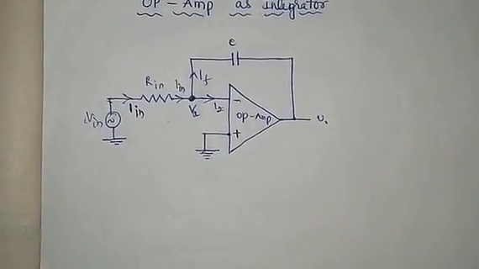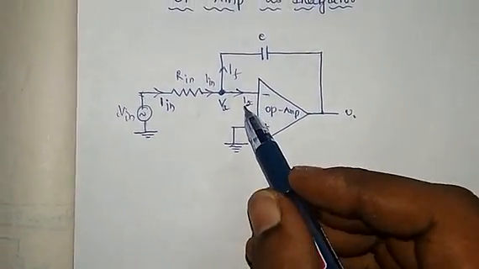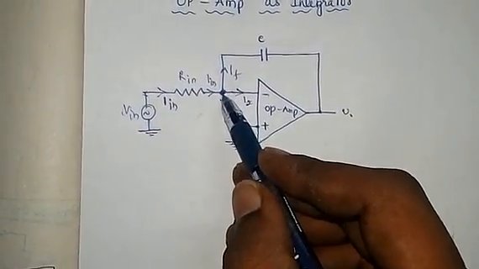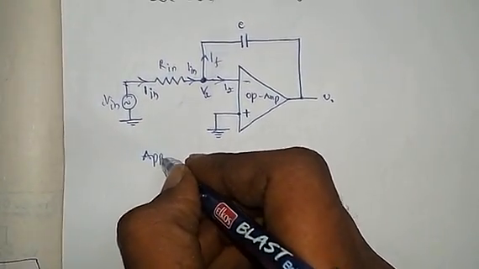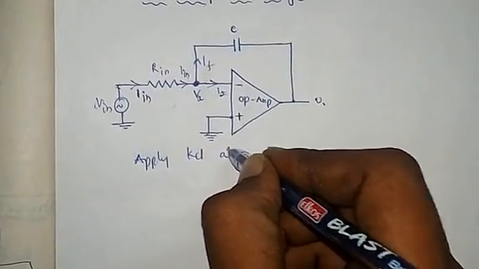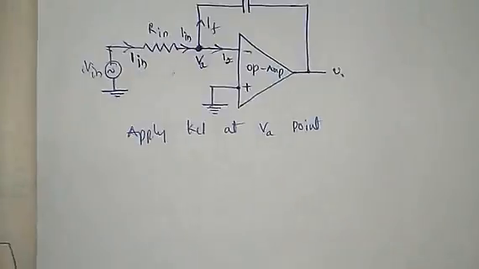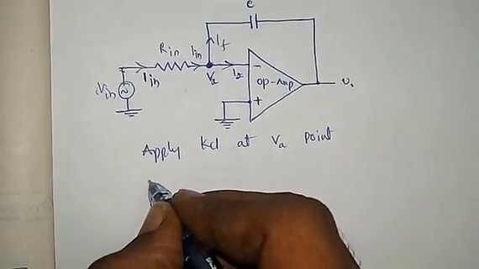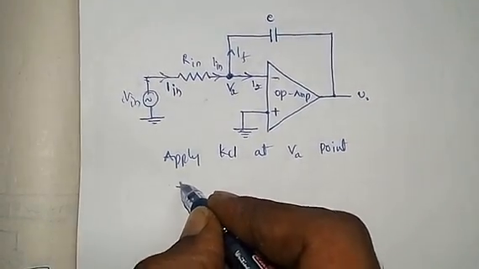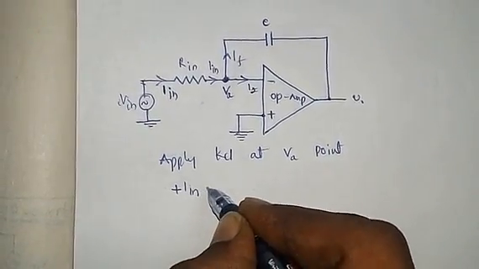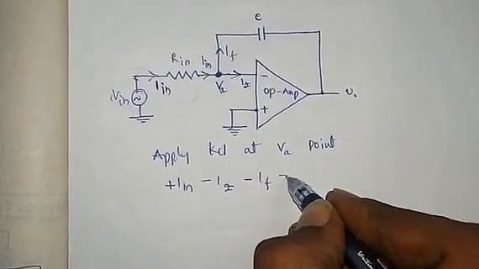According to Kirchhoff's current law, the algebraic sum of entering currents and leaving currents is 0. The entering current is taken as positive and the leaving current is taken as negative. So apply KCL at the VA point. In is entering this junction, so plus In. Iz is leaving, and If is also leaving.